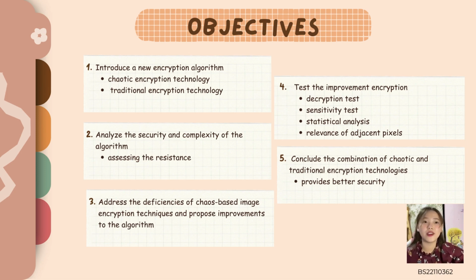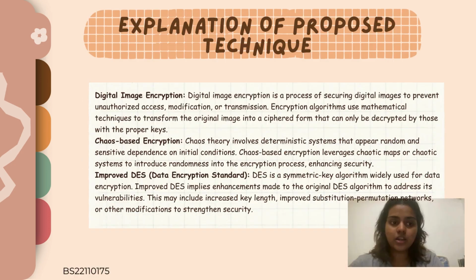The third objective is to address the deficiencies of chaos-based image encryption techniques and propose improvements to the algorithm. The fourth objective is to test the improved encryption algorithm through decryption tests, sensitivity tests, statistical analysis, and correlation of adjacent pixels. The fifth objective is to conclude that the combination of chaotic and traditional encryption technologies provides better security for digital image encryption. So let's see the explanation of the proposed technique.